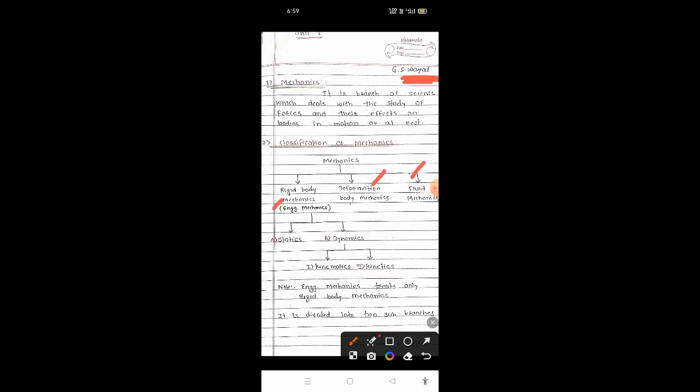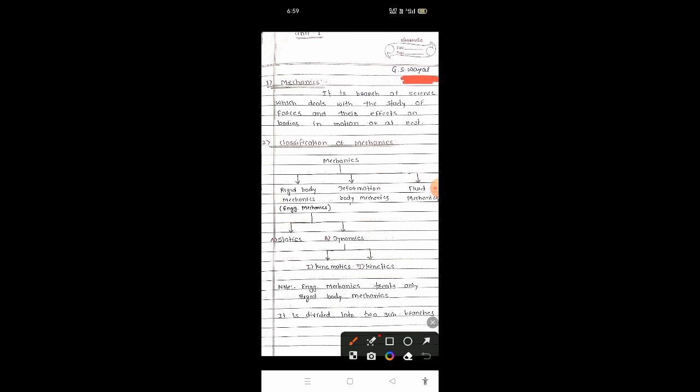But in civil engineering or mechanical engineering or any engineering, in first year we are studying this engineering mechanics, and that engineering mechanics is divided again into two parts, that is statics and dynamics. Then the dynamics is again divided into kinematics and kinetics. Initially we will study all the basic parts or basic definitions that are required for engineering mechanics.